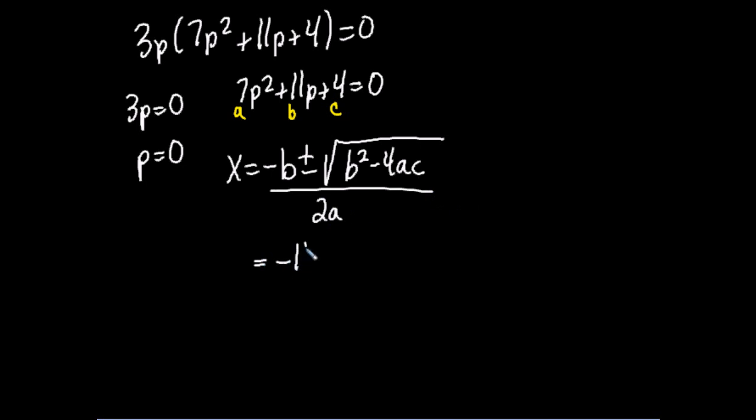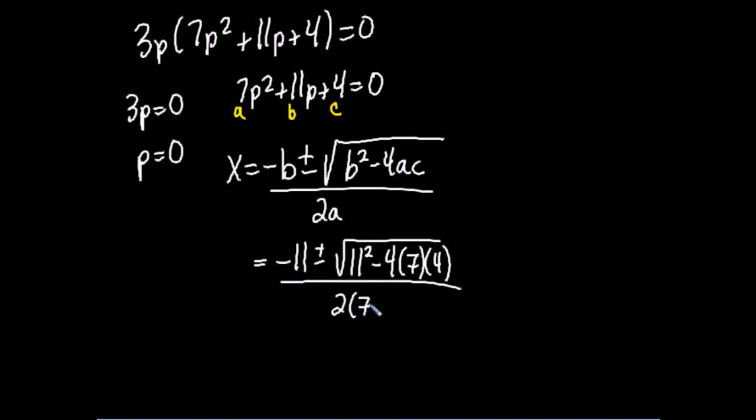Okay, negative B, so negative 11, plus or minus the square root of 11 squared, minus 4 times A, which is 7, times C, which is 4, over 2 times A. 121 minus 56 over 14.